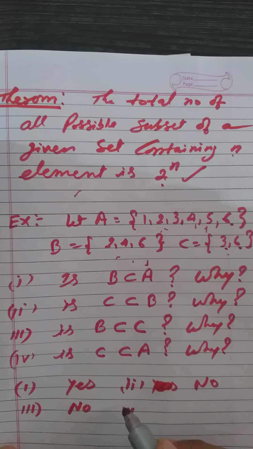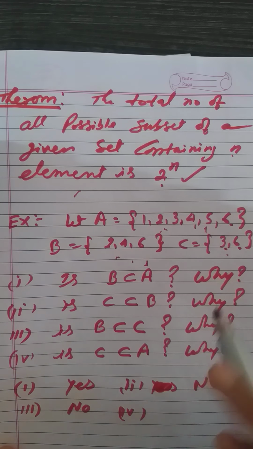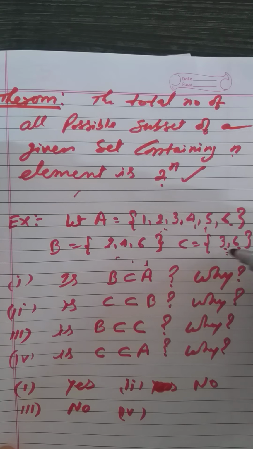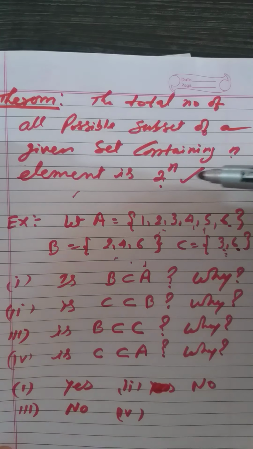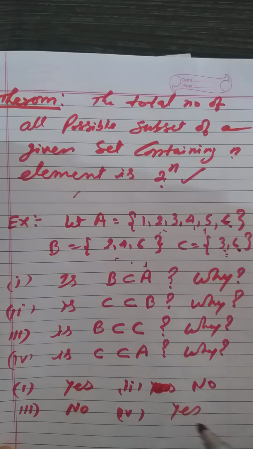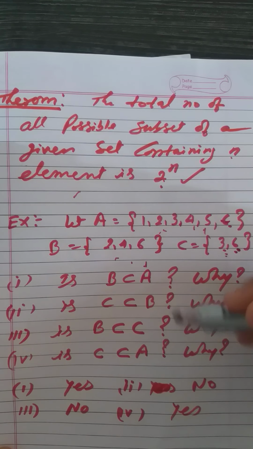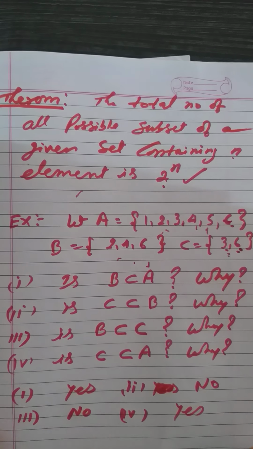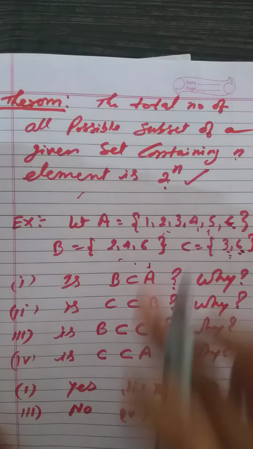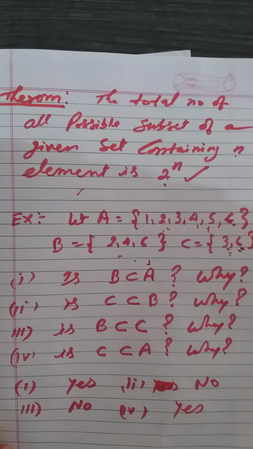Now come to the fourth one. C subset of A, since the elements of C are 3 and 6 which are in A. So yes, since all elements of C are in A, it is a subset of A, right? Okay, thank you very much.